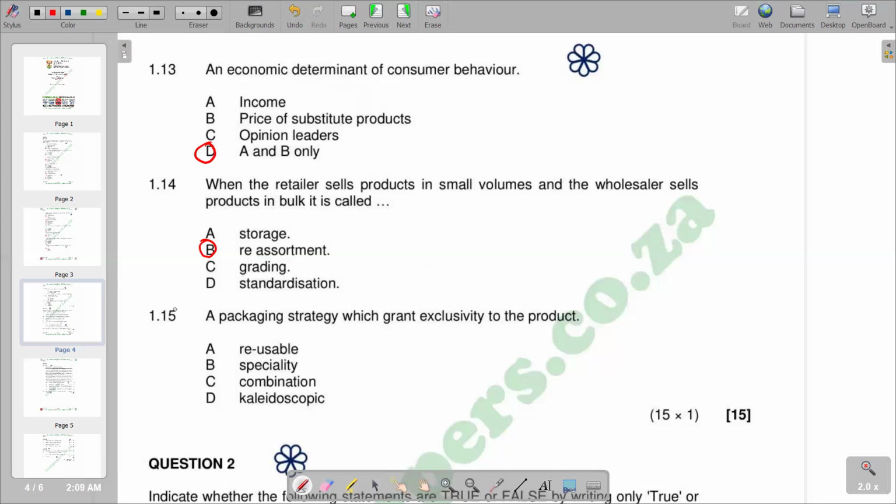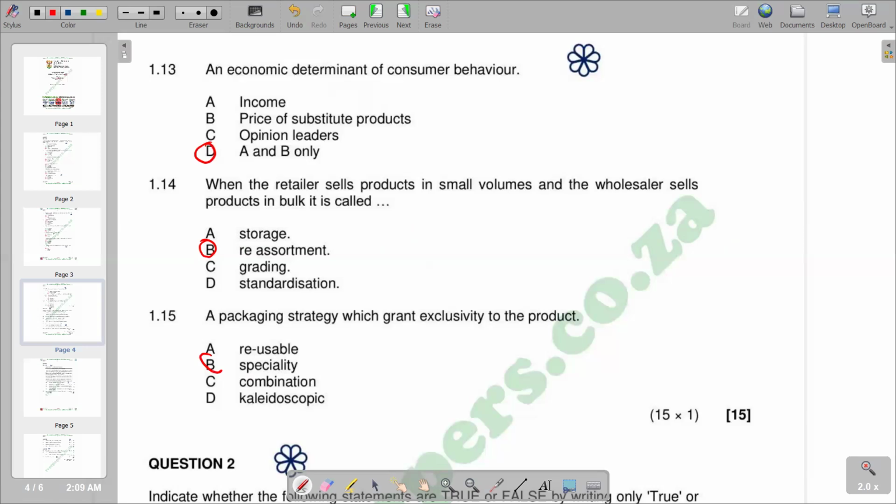So we come to the last question that we have, which is 1.15, a packaging strategy which grants exclusivity to the product. We have got reusable, specialty, combination, and obviously the last response is kaleidoscopic. According to the responses given there, you see that the correct response that we have there is B, specialty. Remember, specialty packaging is a customized and unique packaging which goes beyond a standard packaging. It is actually luxury packaging that is unique to your brand. So basically, specialty becomes the correct response.